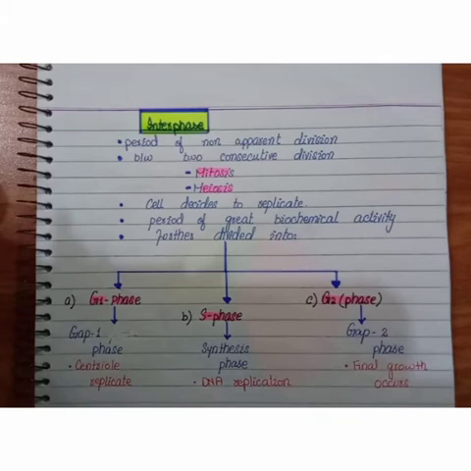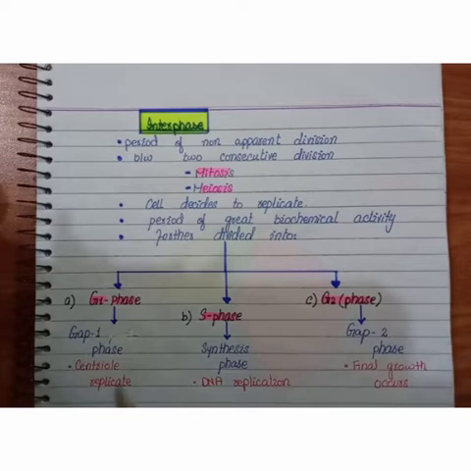So here we have the interphase. As we have already discussed, it is also known as the preparatory phase because in this phase the cell prepares to divide. It is also a period of non-apparent cell division, and as the name suggests, it is between two consecutive divisions, that is mitosis and meiosis. In interphase, the cell basically prepares to divide or replicate. As it's a period of great biochemical activity, it is further divided into three main phases.